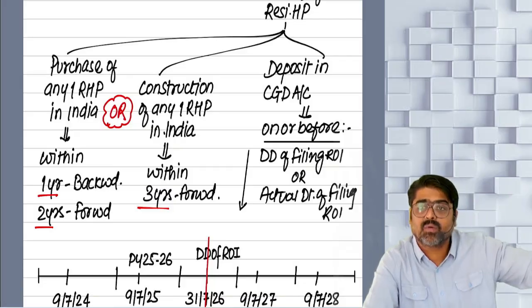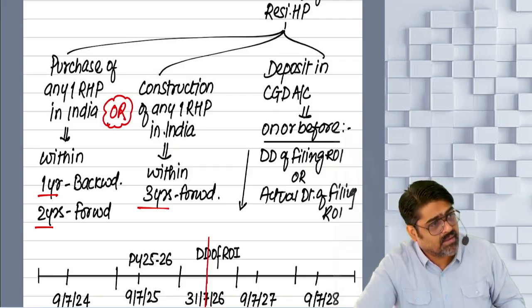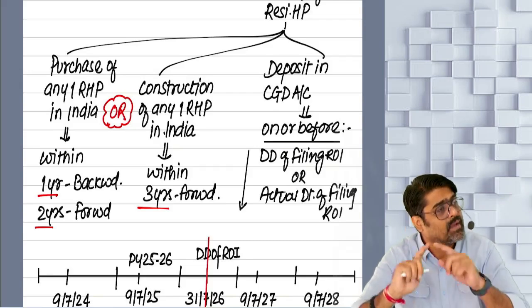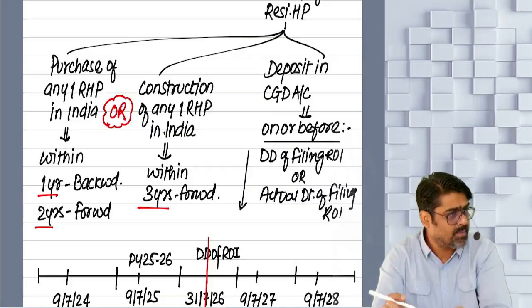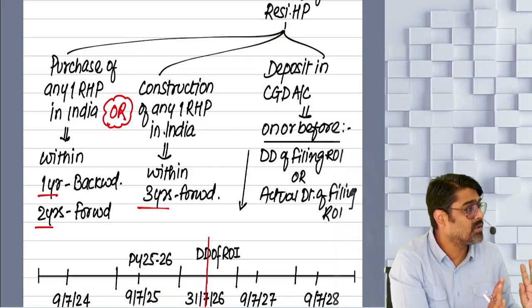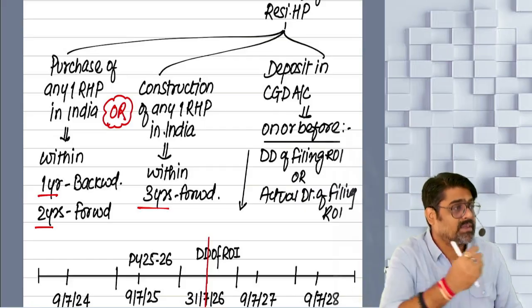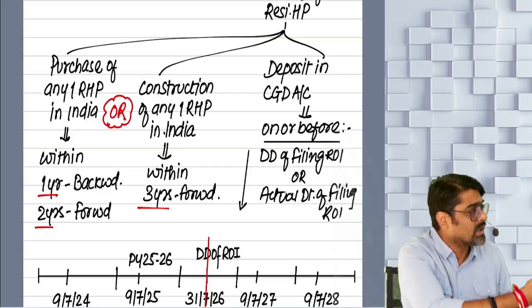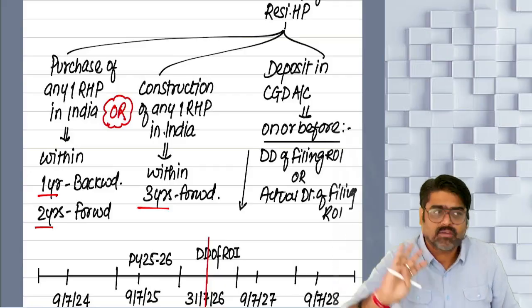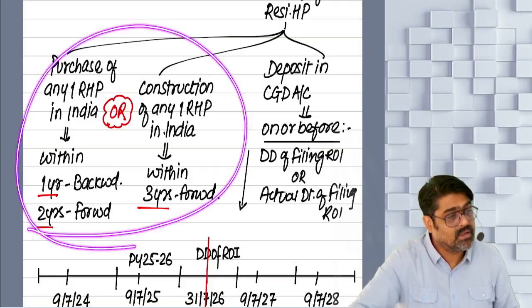What if that amount of investment is less than your long-term capital gain? Then it will be assumed that the capital gain to the extent of that investment only is invested. Yes or no? And the balance amount of capital gain which could not be invested in the purchase cost or construction cost will be taxable. Understood? But this you have to make within this time.